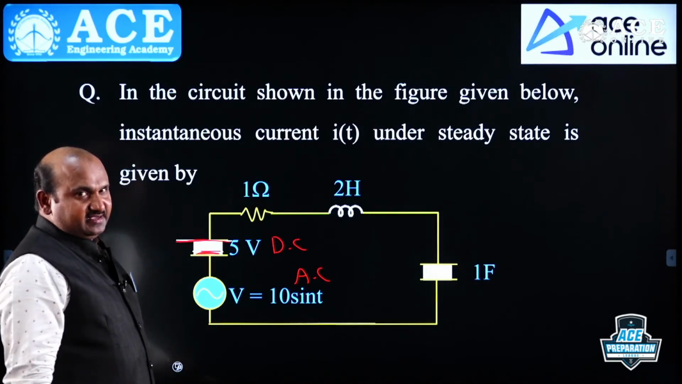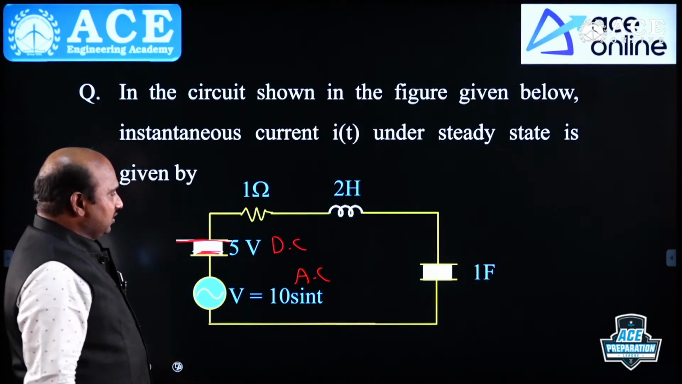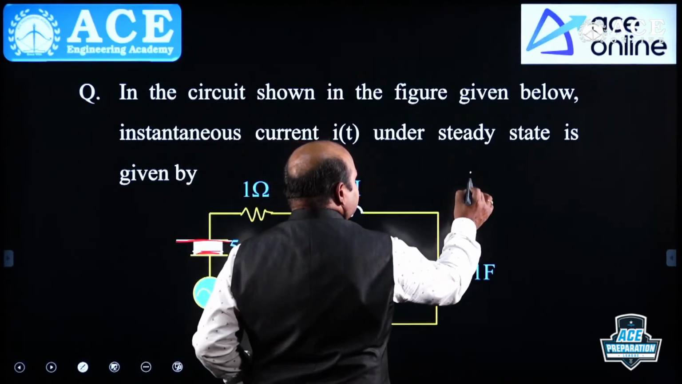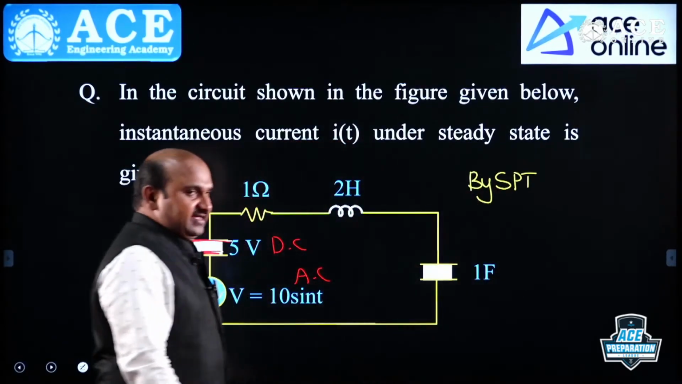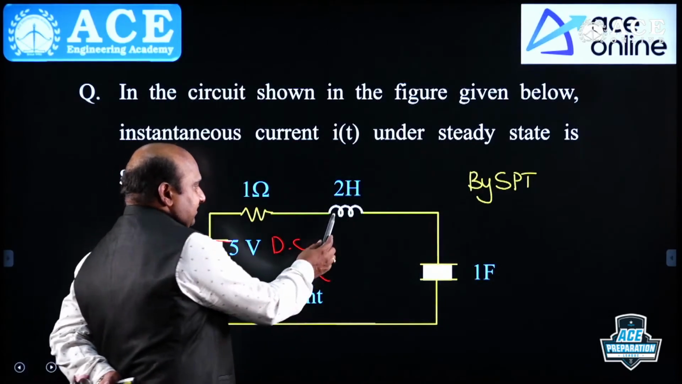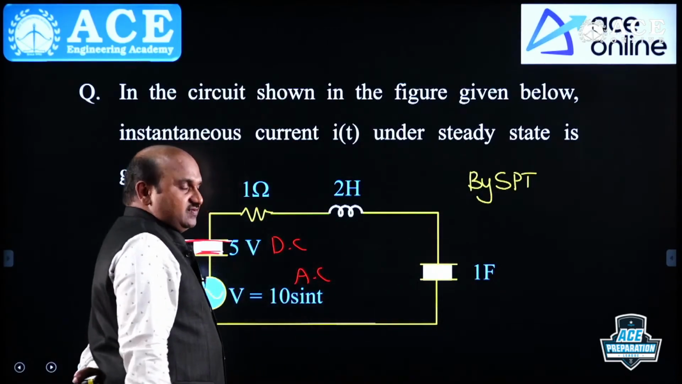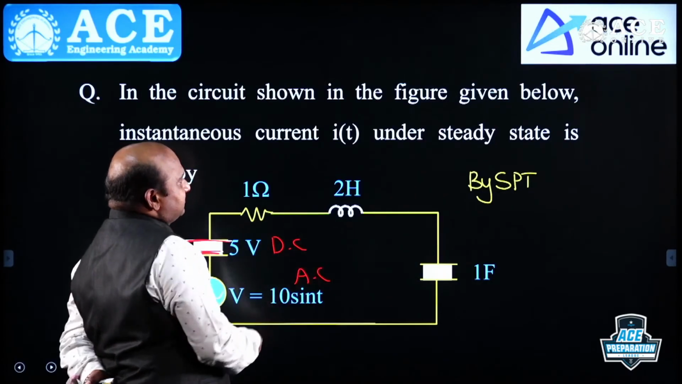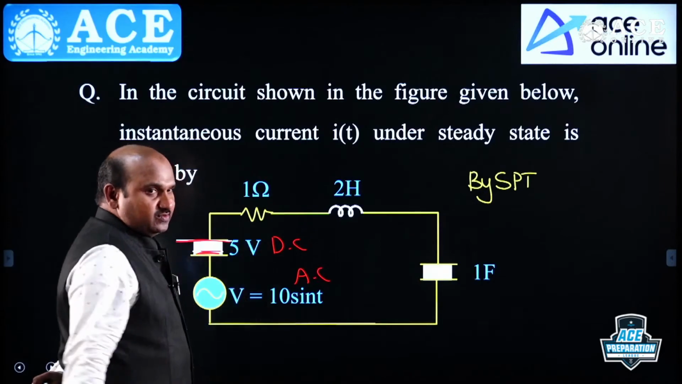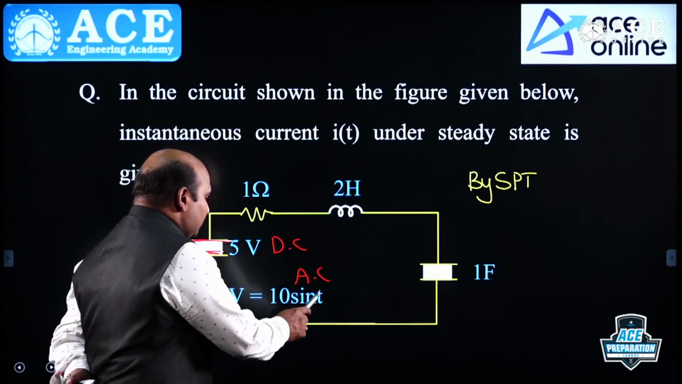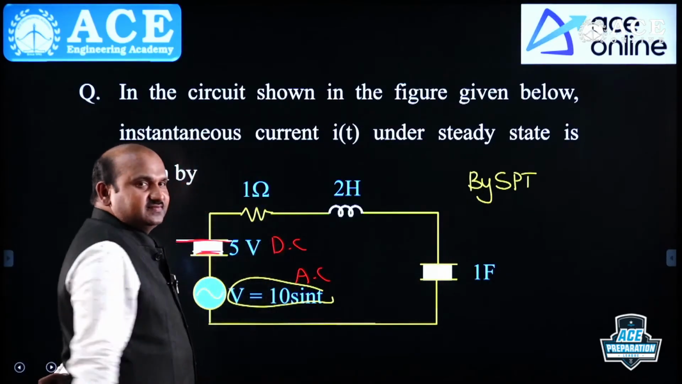How do we need to take it? We need to use the superposition theorem, na? By superposition theorem we can take it. First, if we take the DC, for DC the inductor is short circuit and the capacitor is open circuit. Now, what is the value of I? 0, no? There is no current passing through it. The current is only with the effect of AC.